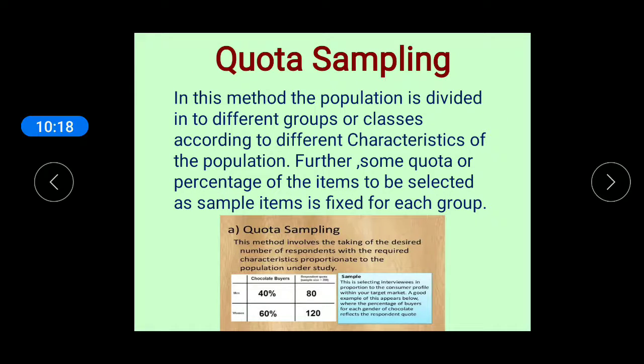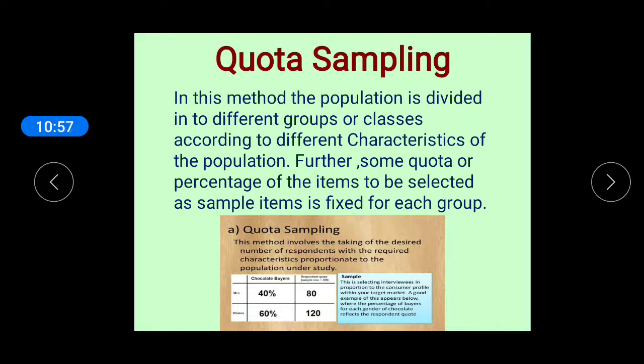Next is quota sampling. In this method, the population is divided into different groups or classes according to different characteristics of the population, and some percentage of different groups in the total population is fixed. Further, some quota of the items to be selected as sample items is fixed for each group. The investigator selects the fixed number of items from each group to form a sample.